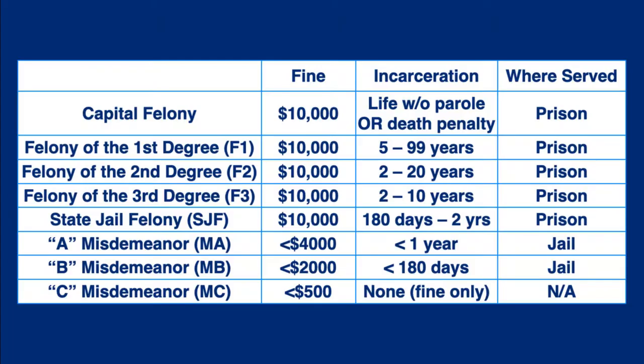Every state and the federal government has different ways of designating classes of crimes. Felonies are serious offenses and misdemeanors less serious. Within those two categories, there may be additional distinctions identified by degrees, such as a felony of the first degree, or levels, such as an A misdemeanor.